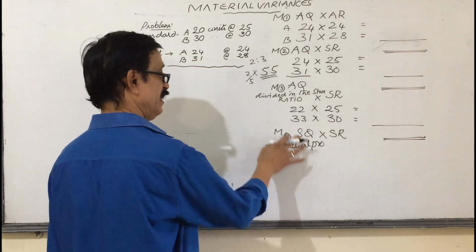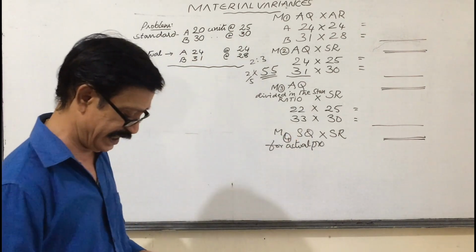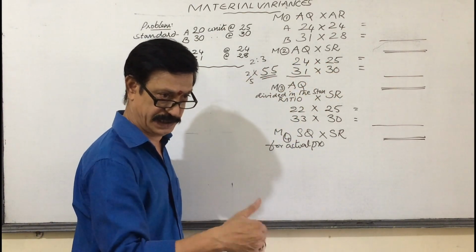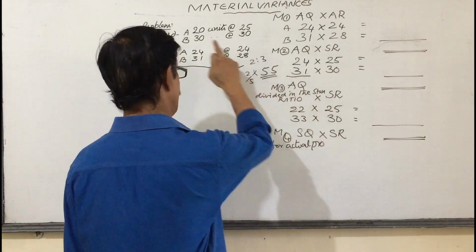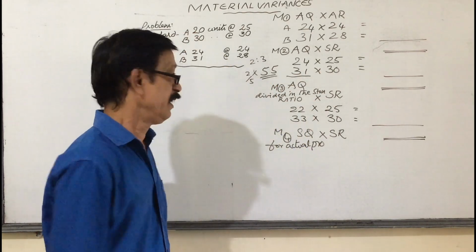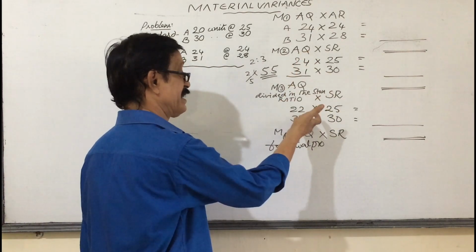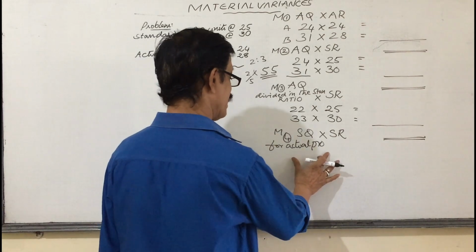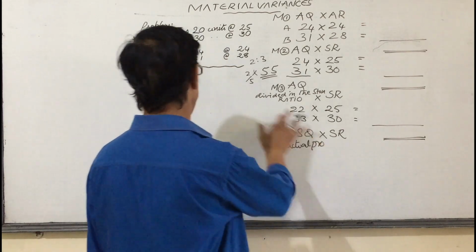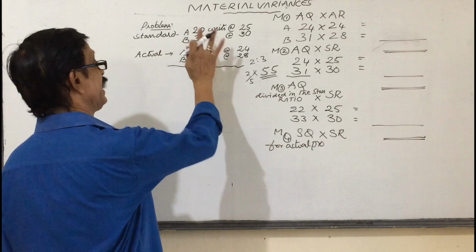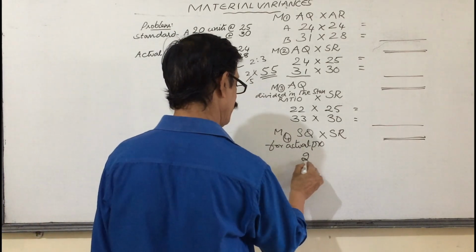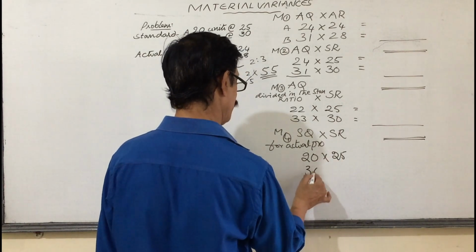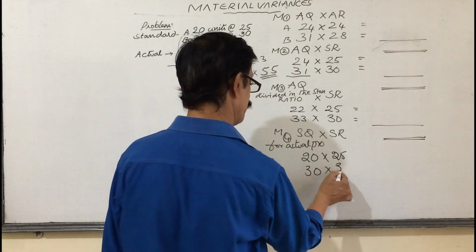Last and final. Understand this or not? Once again, this actual quantity 55 units we consumed in the production. They must be in the standard ratio 2:3. What is it? Actual mixture. What is it? Standard mixture. Last and final, standard quantity for our actual production. Here production is not given, so directly you can take the standard quantities. A 20 units required at the rate of 25. B 30 units required at the rate of 30 rupees.